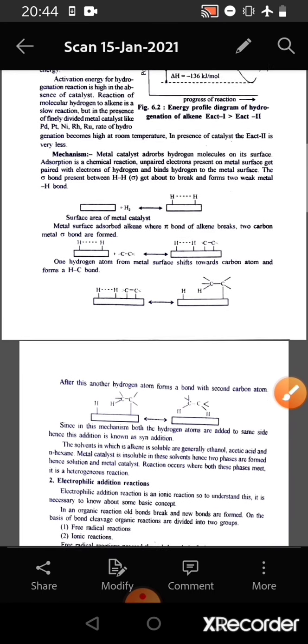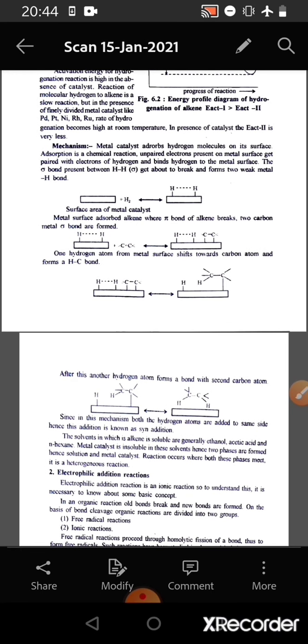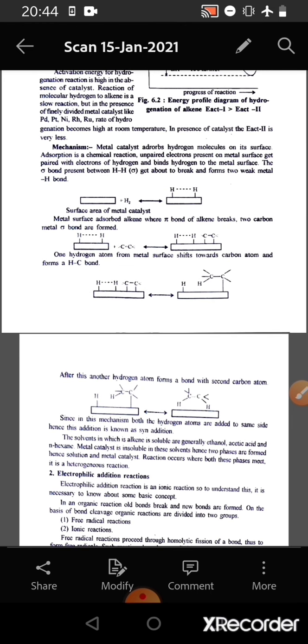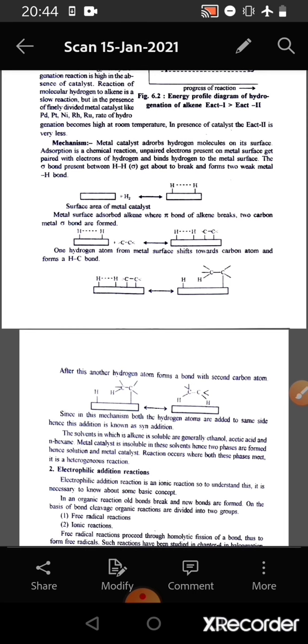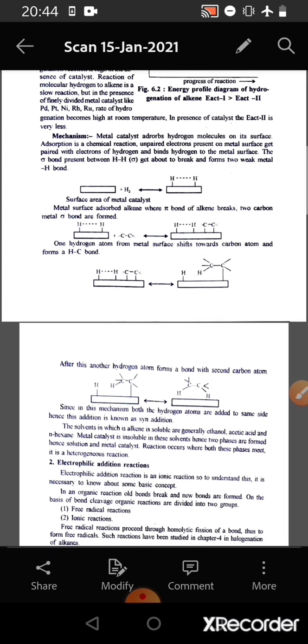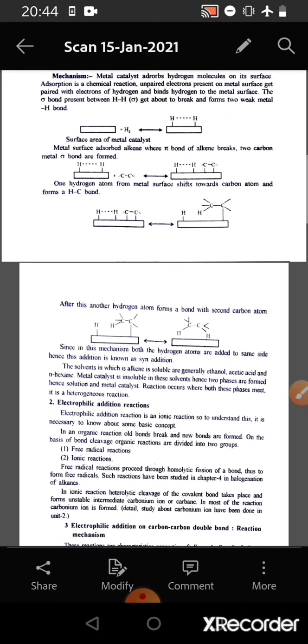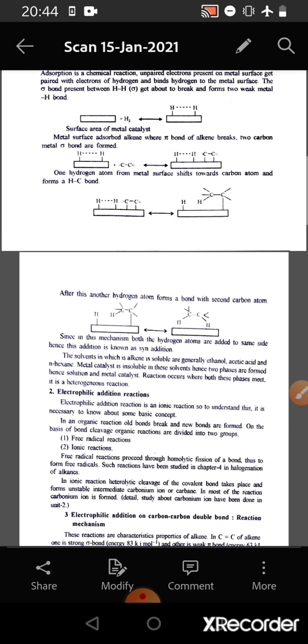Now if we consider the mechanism, metal catalyst adsorbs hydrogen molecule on its surface. Adsorption is a chemical reaction. Unpaired electrons present on metal surface get paired with electrons of hydrogen and bind hydrogen to the metal surface. The sigma bond between the hydrogen atoms gets in the process of breaking and forms two weak metal to hydrogen bonds. Next, metal surface also adsorbs alkene, where pi bond of alkene breaks and two carbon-carbon metal sigma